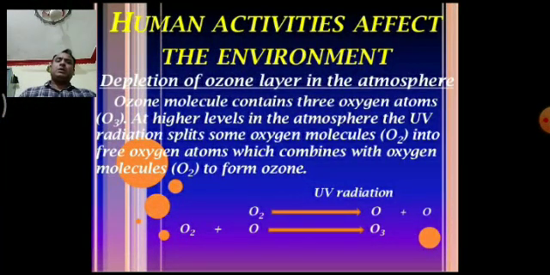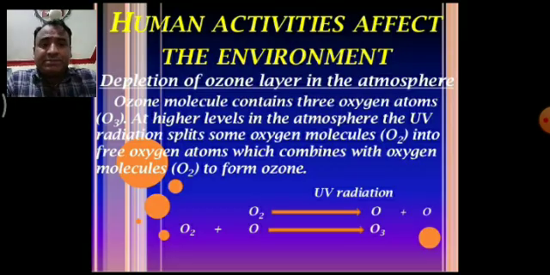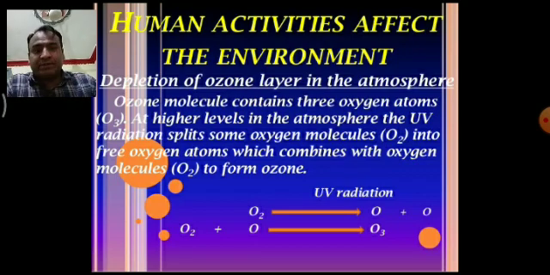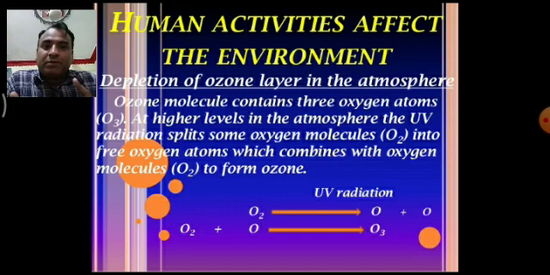Then, what are the human activities which affect the environment? We know that there are a lot of human activities which affect the environment. Pollution is one of the major causes of harmful effects on the environment, because humans use a number of chemicals, insecticides, pesticides, automobiles, factories. Okay, deforestation. There are a number of causes, basically due to human activities, which can harm the environment.